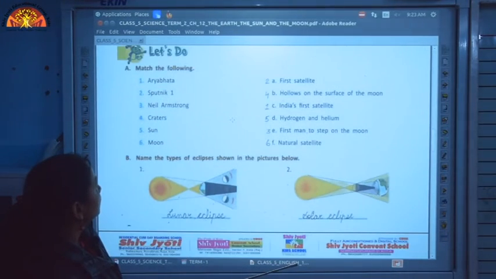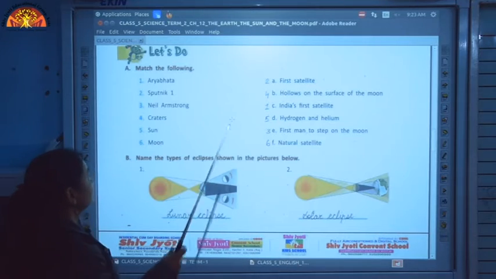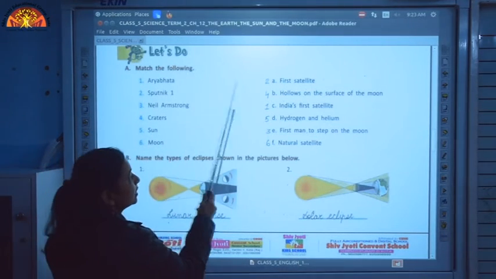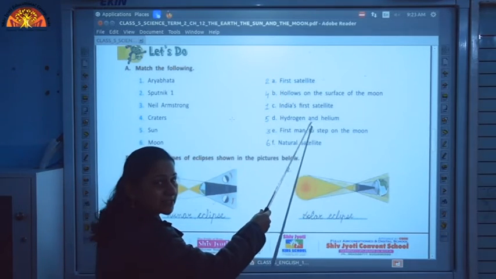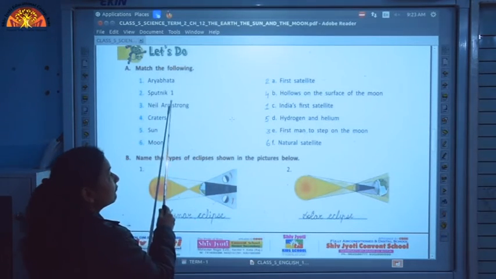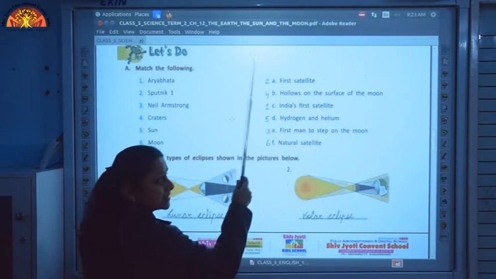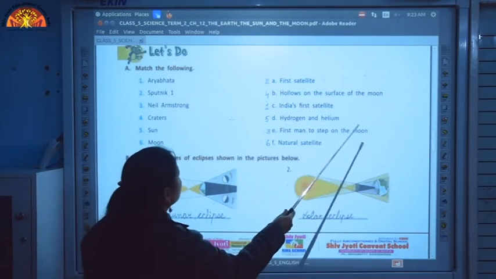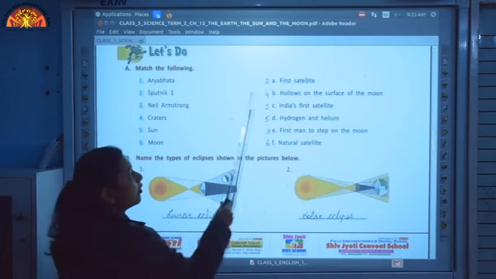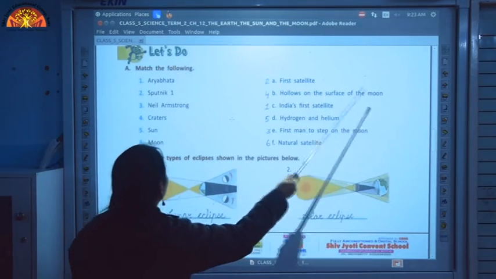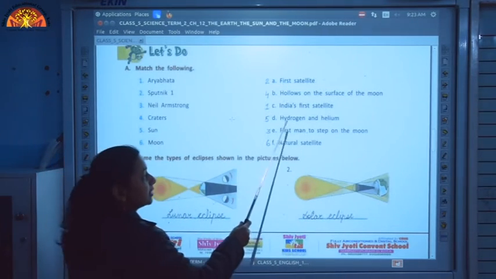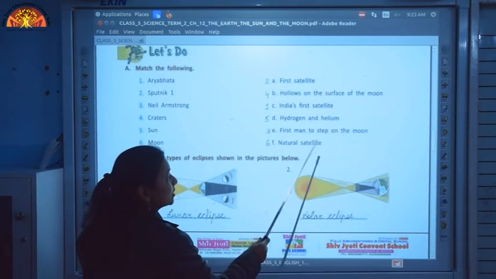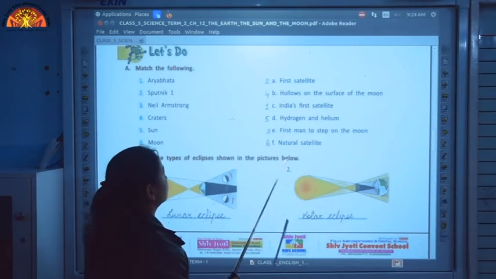Moving forward, we have matchups. The first one is Aryabhatta. We are going to match it with India's first satellite. Sputnik 1 is the first satellite. Then Neil Armstrong was the first man to step on the moon. Craters are hollows on the surface of the moon, the sun is made up of hydrogen and helium, and the moon is the natural satellite of the earth.